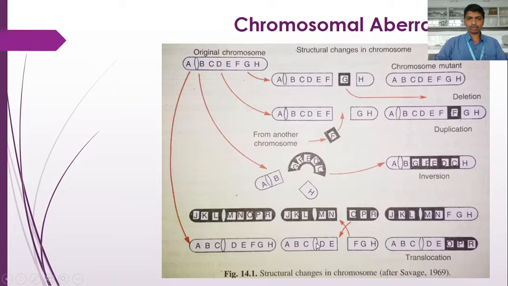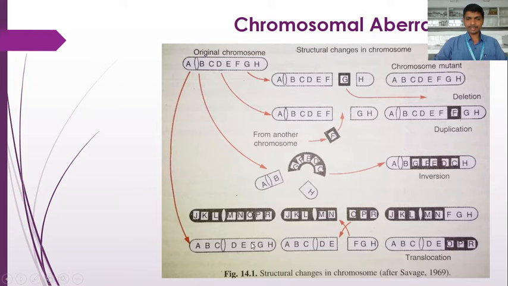These 2 chromosomes are homologous, and these 2 are another homologous chromosome pair. Now if you compare these 2 pairs with each other, they become non-homologous chromosome pairs because the sequences are different. On this pair the sequence is J, K, L, M, N, O, P, R. On this homologous pair the sequence is A, B, C, D, E, F, G, H. So the genes are different, the position of the centromere is different, and the length of the chromosome is also different. So these 2 chromosome pairs are non-homologous to each other.